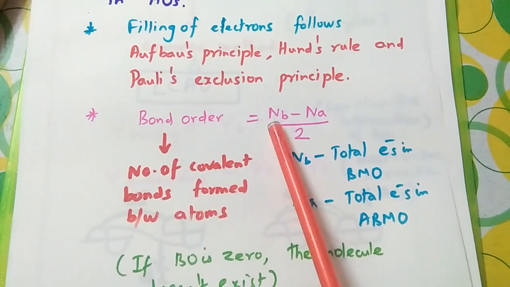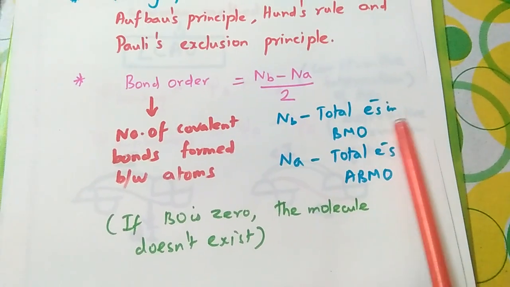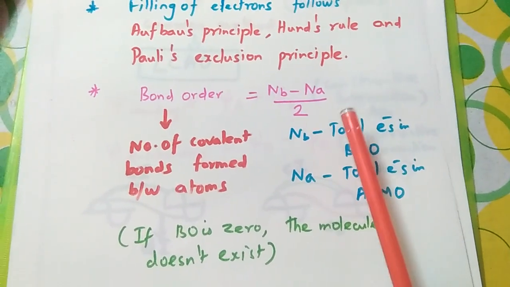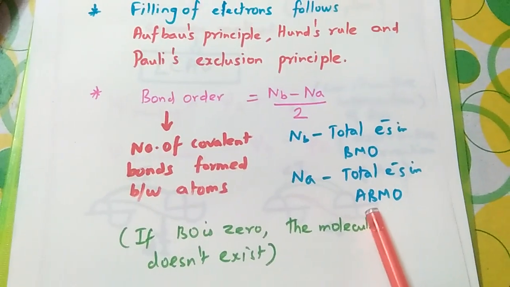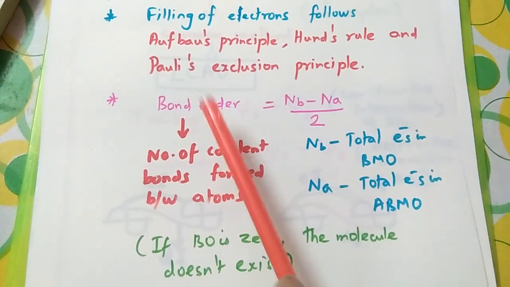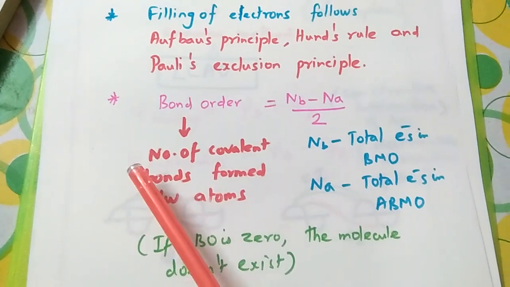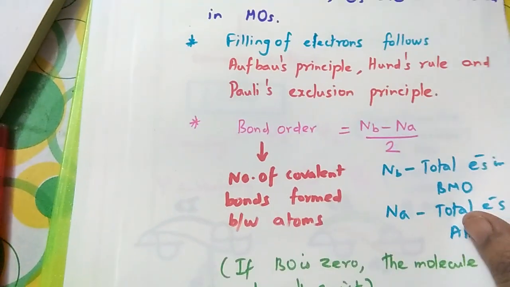It is equal to (Nb minus Na) by 2. What is Nb? It is the total number of electrons in bonding molecular orbitals. Na is the total number of electrons present in anti-bonding molecular orbitals. If the bond order is 0, then such a molecule does not exist. That is an interesting term. Okay, you may get an objective question from this.